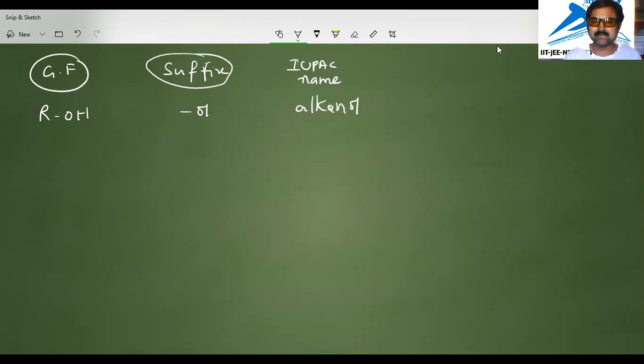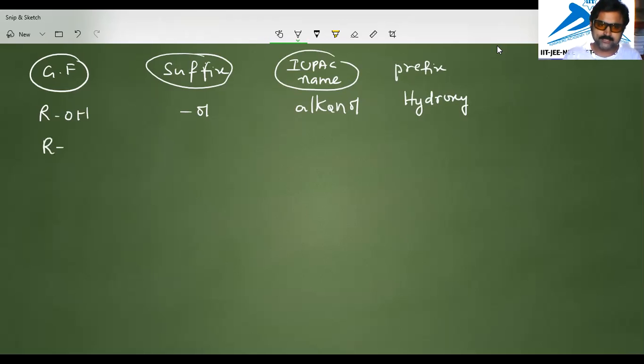And in the IUPAC name, what is the prefix of this OH? If the OH is there, it will be called hydroxy, if this OH is not the important one in the chain.